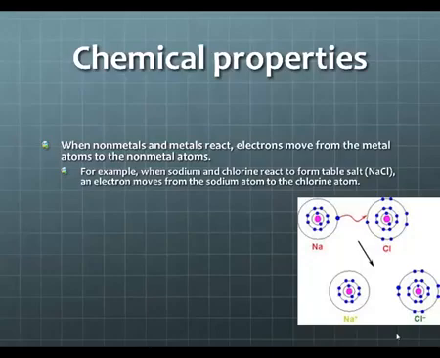The sodium, which is found in group 1, has one extra electron. The chlorine, which is found in group 17, is one electron short of a full outer shell. So the sodium wants to give up an electron because it has one extra, and the chlorine wants to gain an electron because it's one short. When sodium and chlorine transfer an electron, it creates NaCl, table salt.